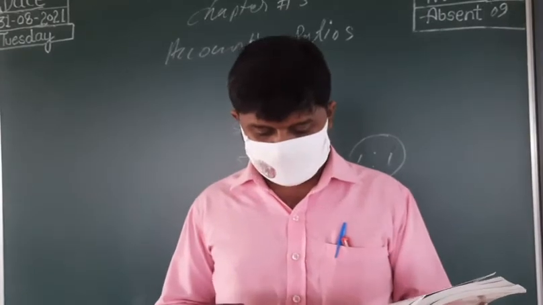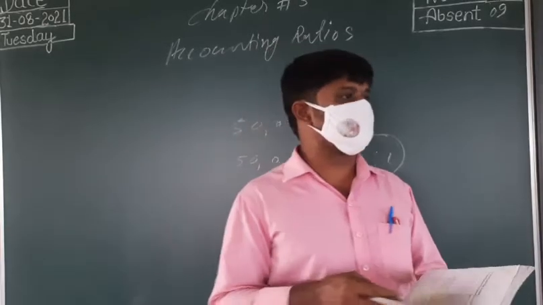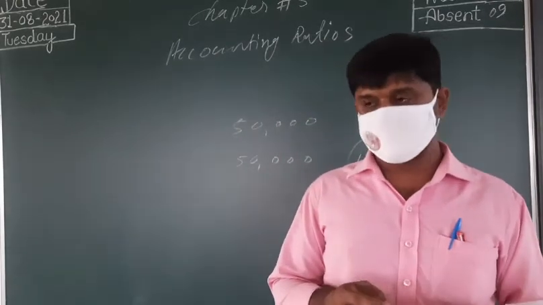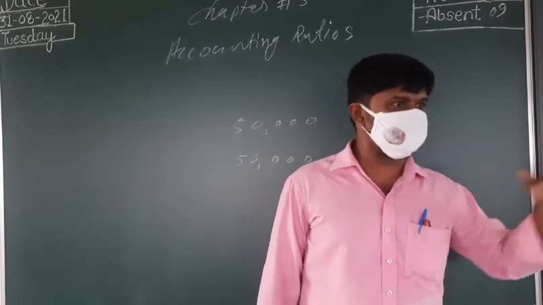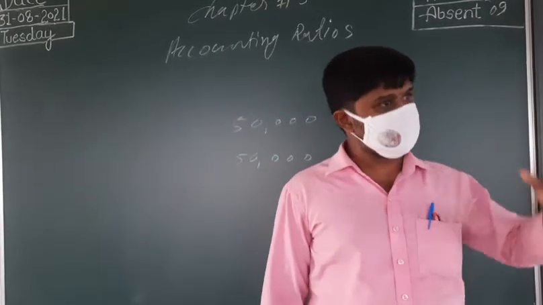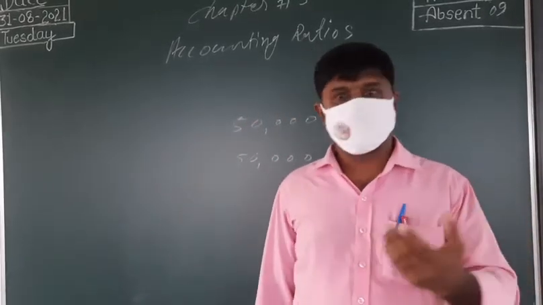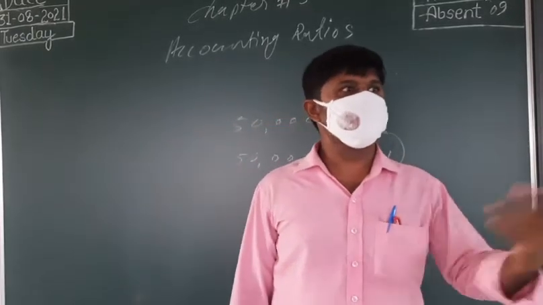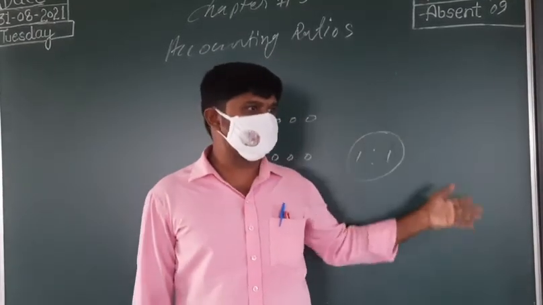Next is that, in order to check the performance of the industry, accounting ratios can be used as the best industry standards. That means in order to check the standard level of that industry, we can compare it with other businesses in the same industry, like you can compare one school with another school when your result is coming. That is a very simple process, with no need of using much. But here there are many things we need to consider.